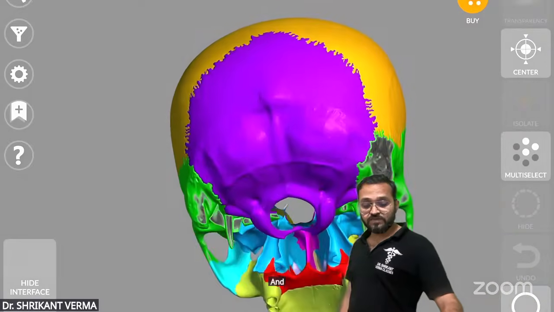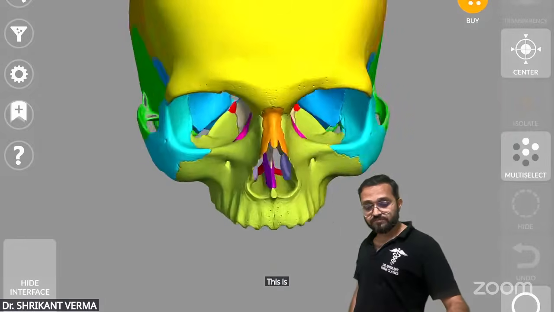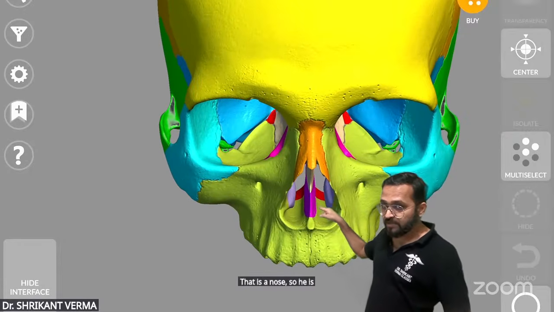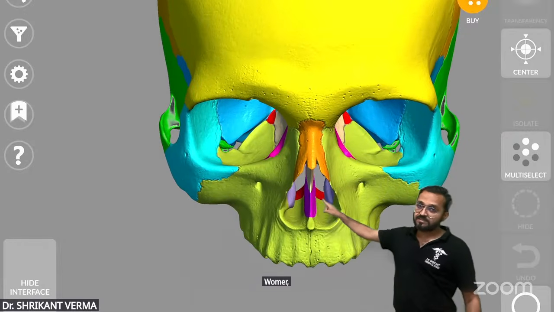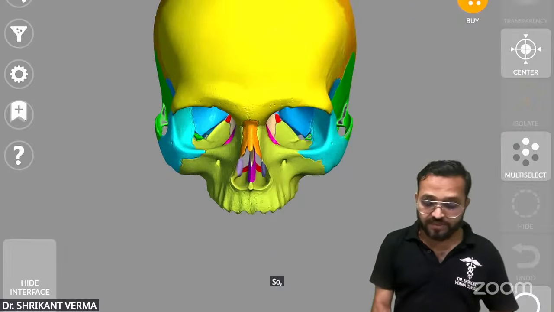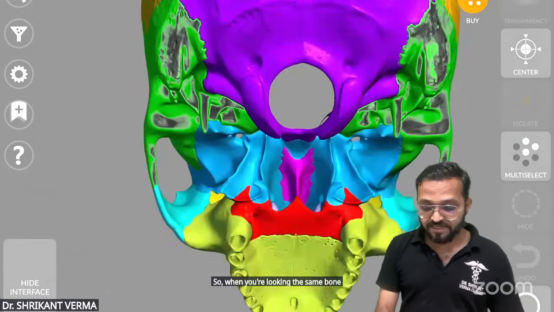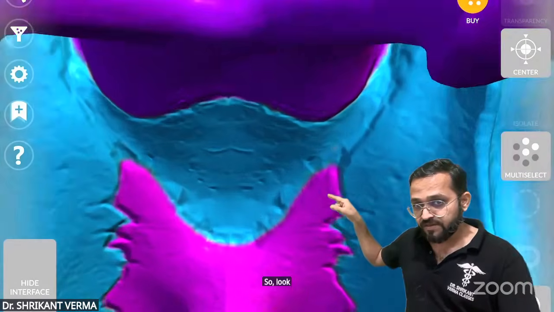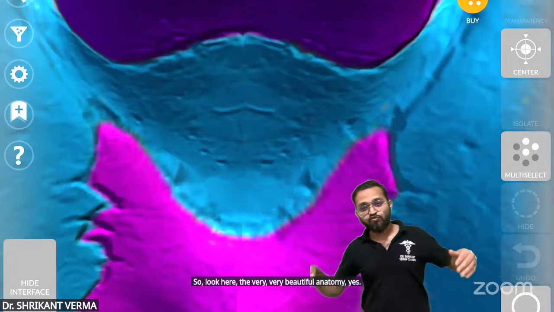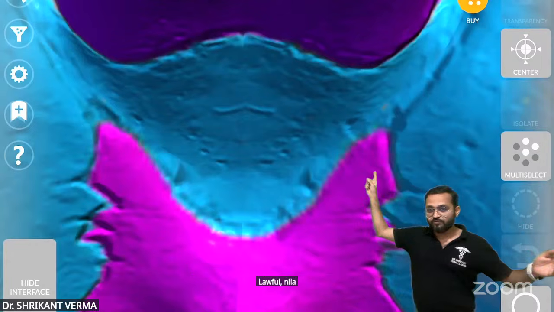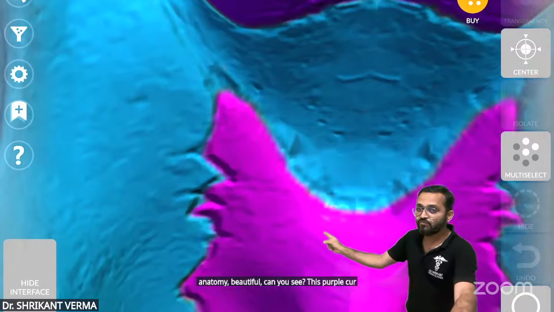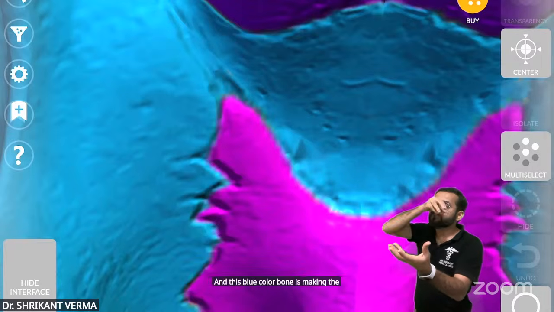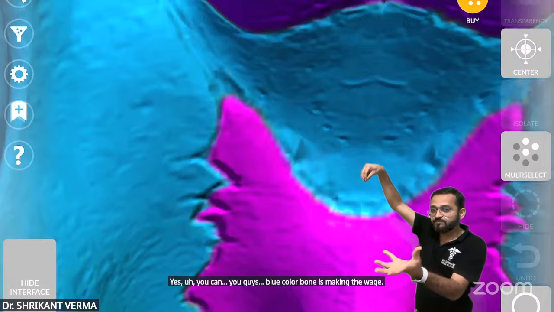And where is the wedge and groove? Can you see? This is the nose. Here is a single purple color bone, vomer, ENT. So when you look at this same bone from the back side, can you see the purple color bone? This is a vomer. Look here, very beautiful anatomy. This purple color is making the groove, and this blue color bone is making the wedge.